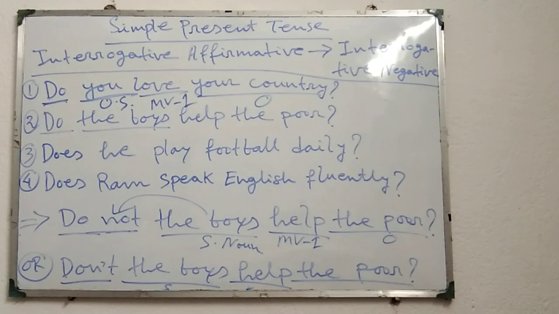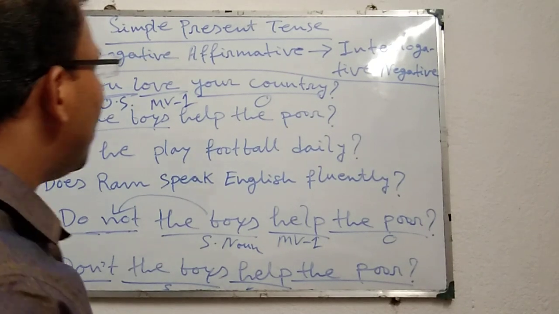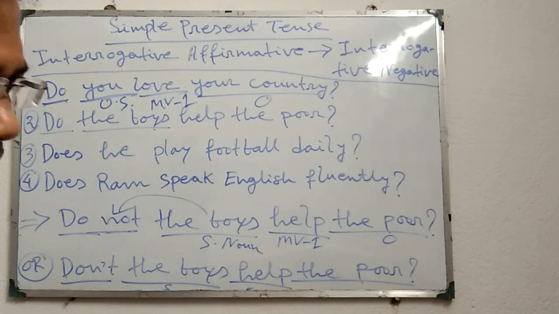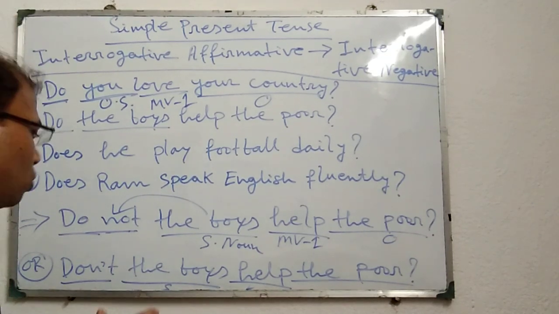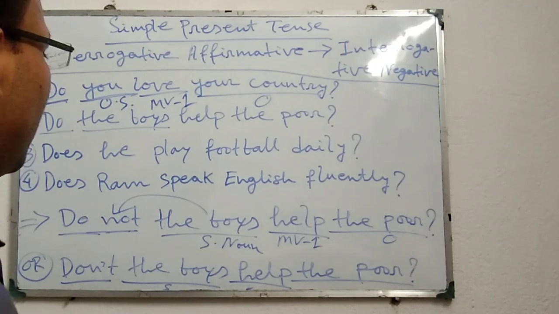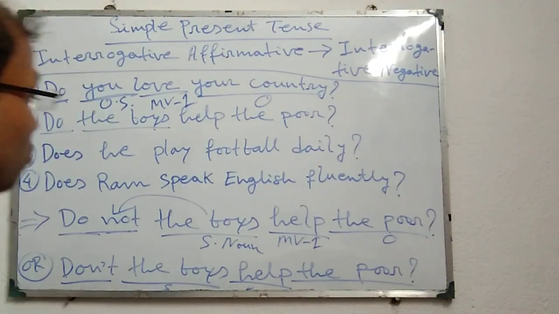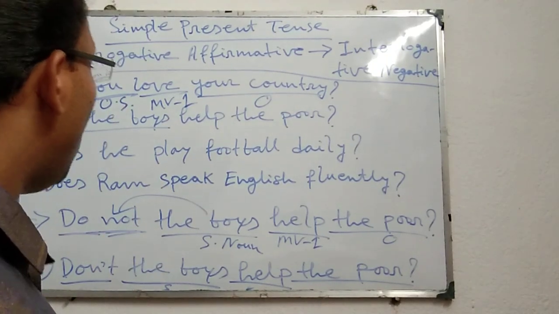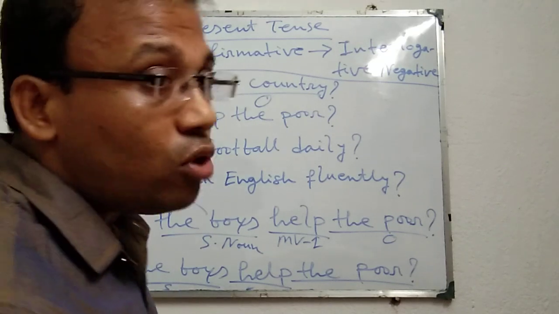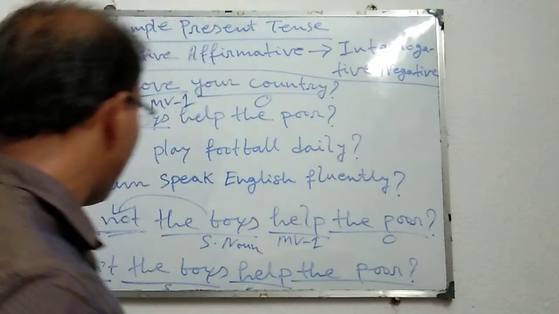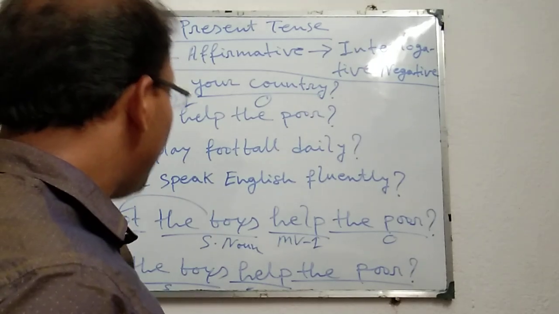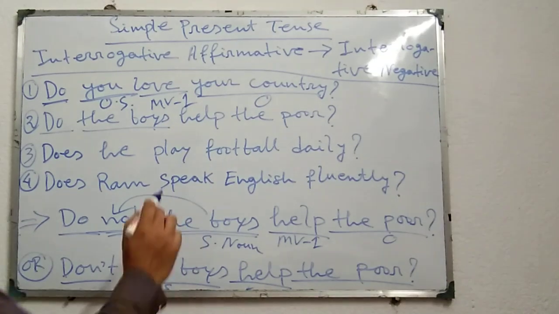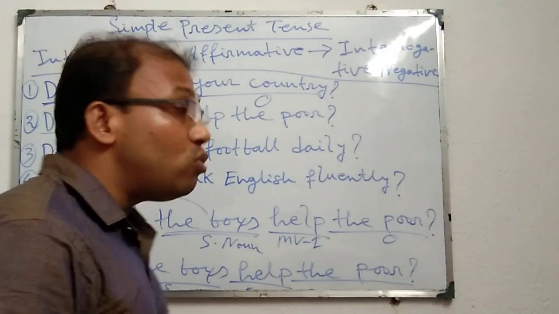That means if we use shortened form in interrogative negative sentence, then we can place it before the subject. But if we use the full form, then we have to note if the subject of the interrogative negative sentence is noun or pronoun.